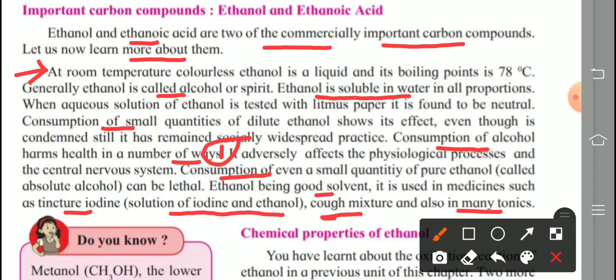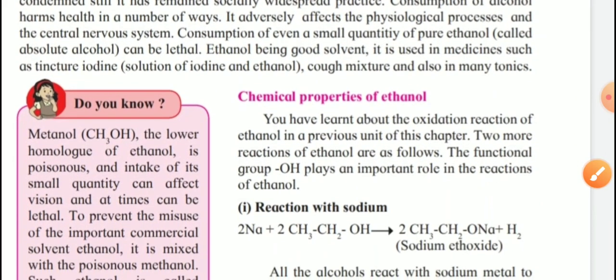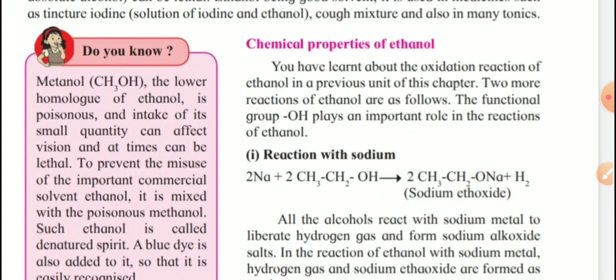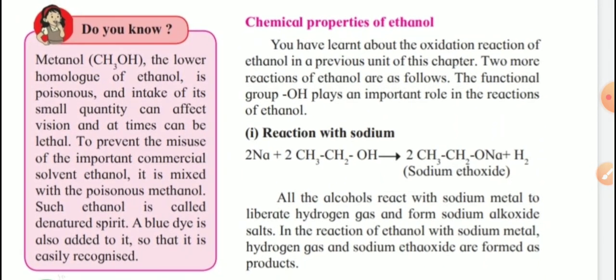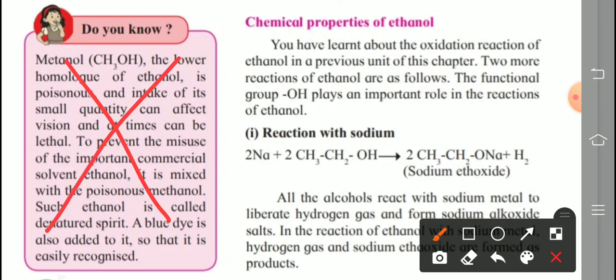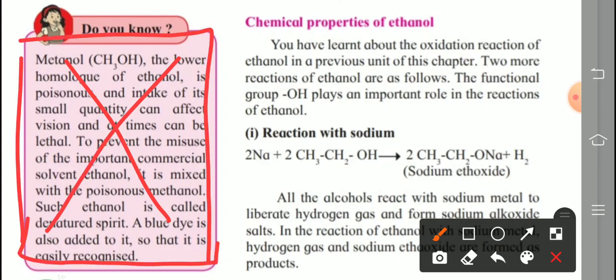Next point. Now, chemical properties of ethanol. On this page, this pink color box is omitted from our syllabus. For your extra information, if you are interested, you read what is given in this pink color box, Do you know? But this part is omitted. Now, chemical properties of ethanol. You have learned about the oxidation reaction of ethanol in a previous unit of this chapter. Two more reactions of ethanol are given here.